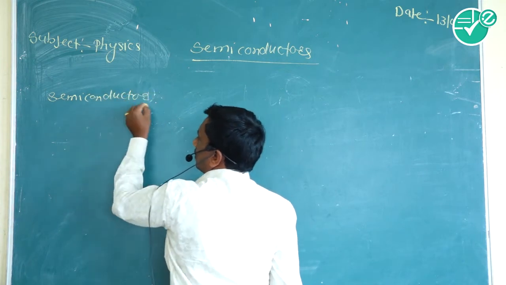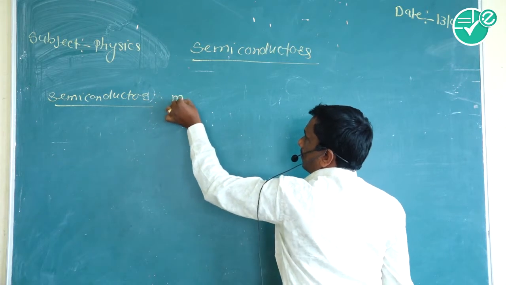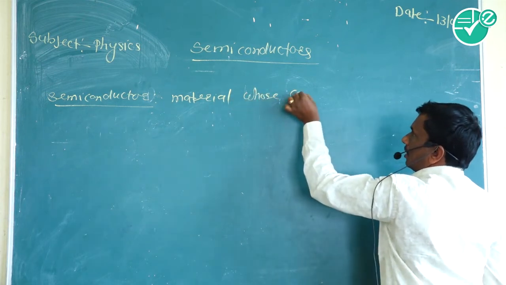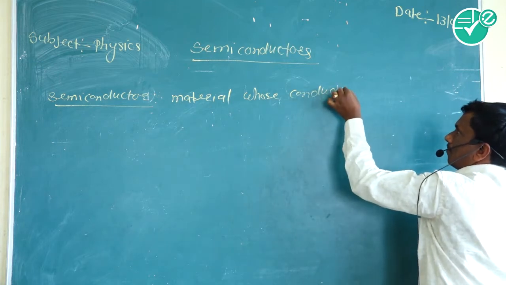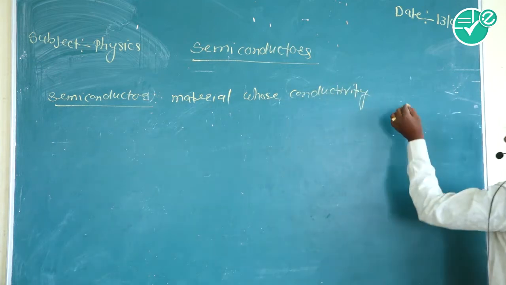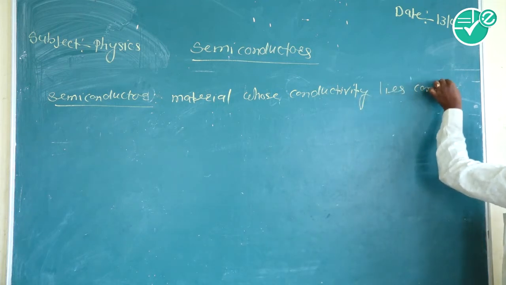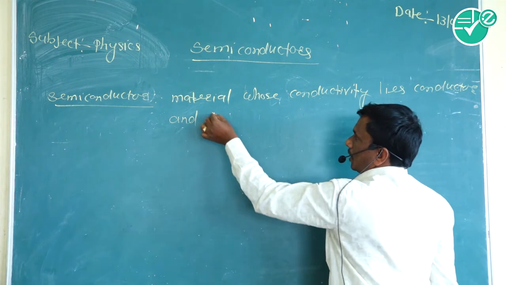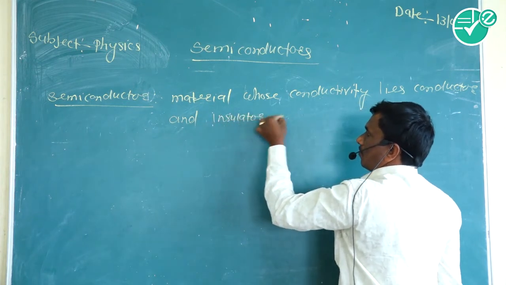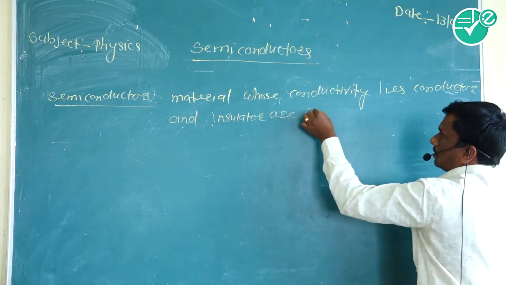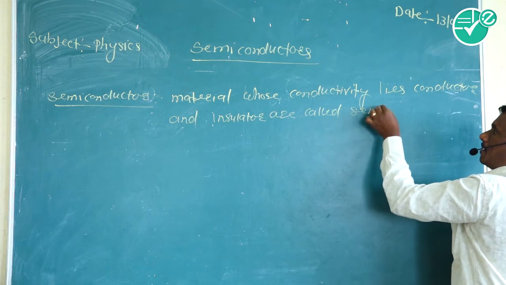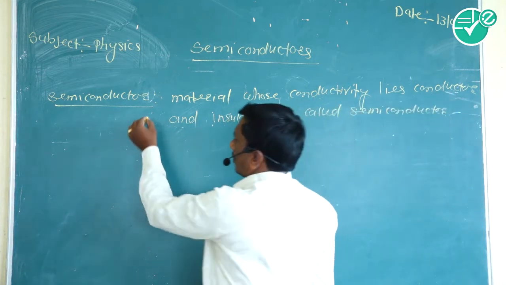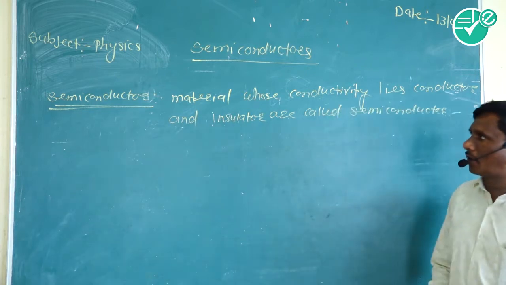Those materials whose conductivity lies between conductor and insulator are called semiconductors.